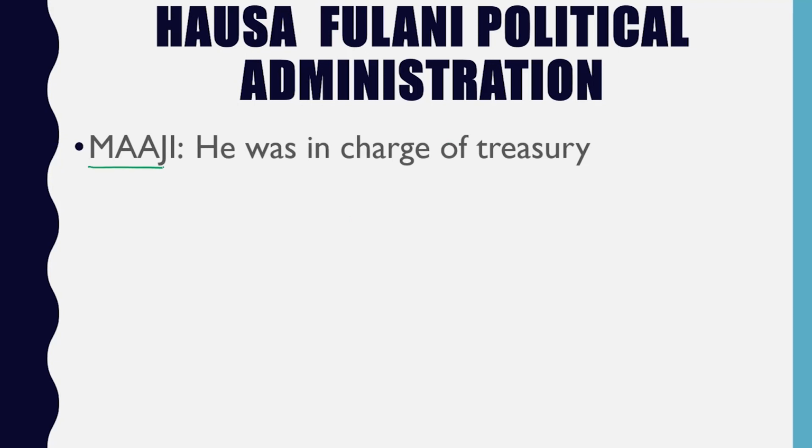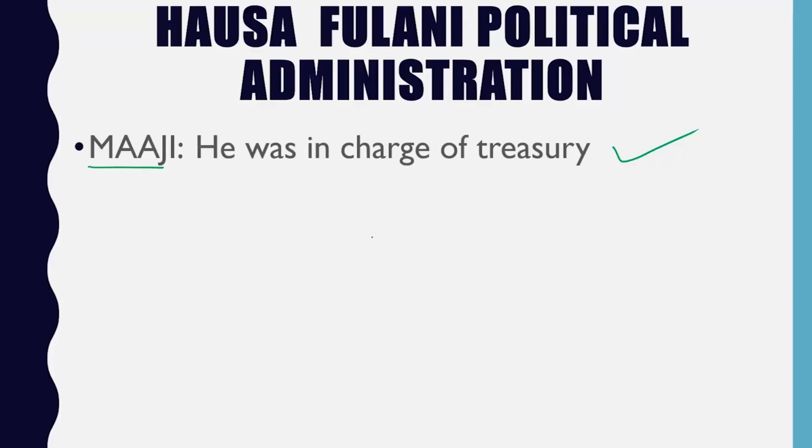Then the next one, we have the Maji. Maji is known to be the chief treasurer. He's in charge of money. All tax collected, all levies, whether it is Jangali, Zakat, or Jiyaz. Jangali is called cattle tax. Jiyaz is called land tax. All manner of tax, all the monies, go to the Maji, in charge of the treasury.